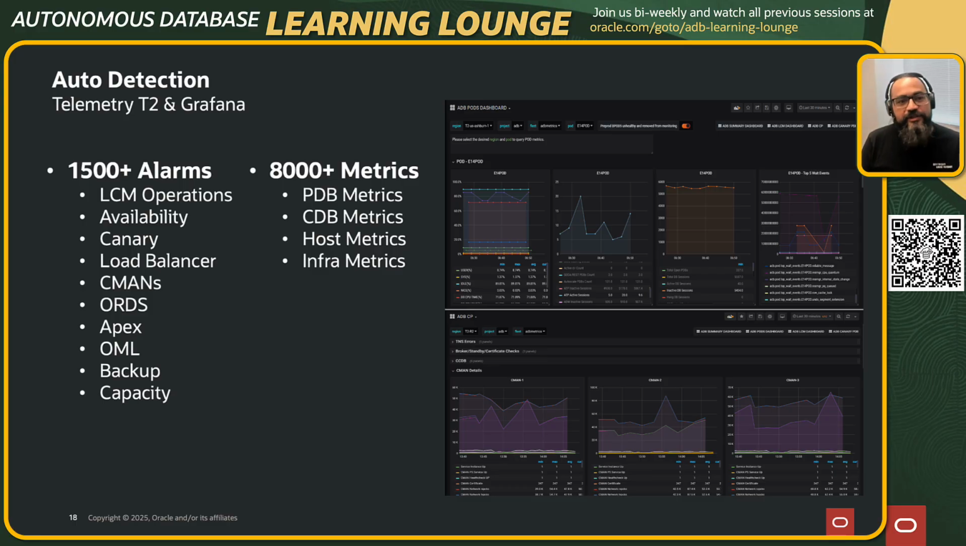Then there are other tools which are there. We have CMAN, we have Apex. There are alarms around those so that we can detect failures before they even start impacting the customer.